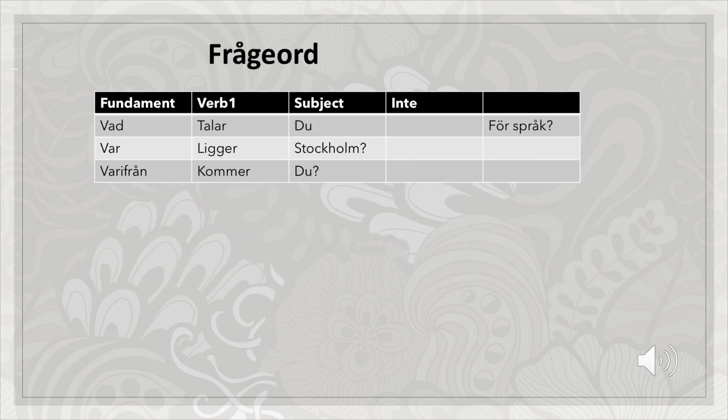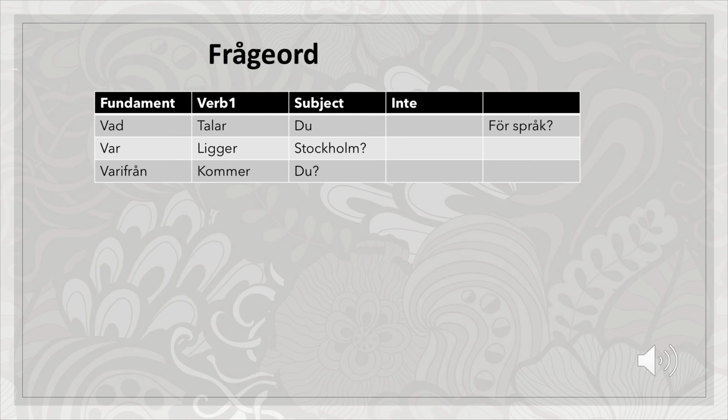Okay, the next part is frågeord, which means question words. In question words, the fundament will always be vad, var, vart, varifrån, när. Those words represent a question, like in English, what, where, when. So in Svenska we have vad, var, vart, varifrån, när, which means when. These are the question words.